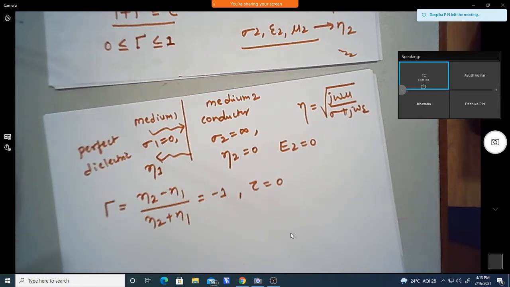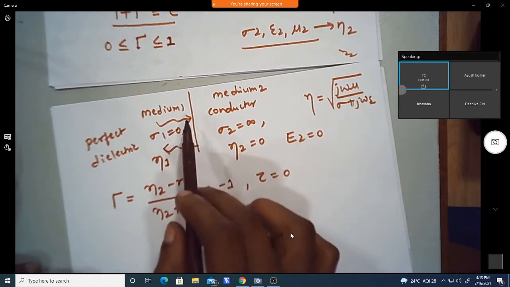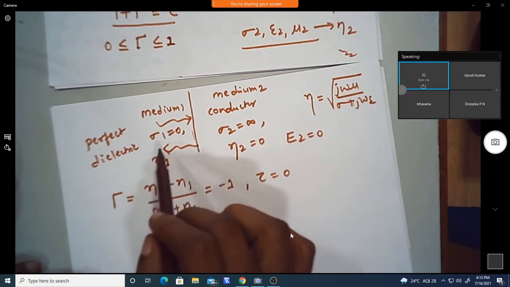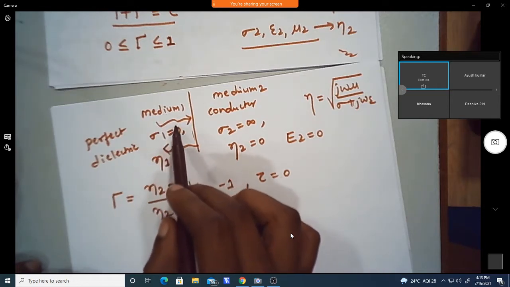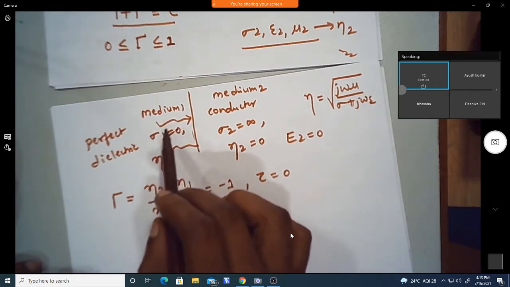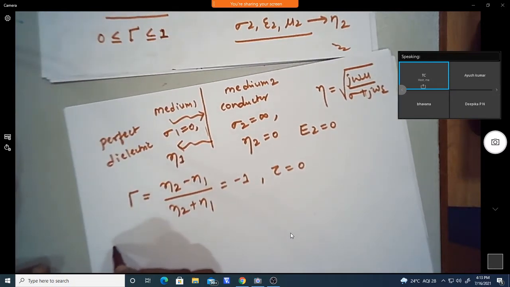Then what happens is that the reflected wave combines with the incident wave and gives a new kind of pattern, which is called a standing wave.